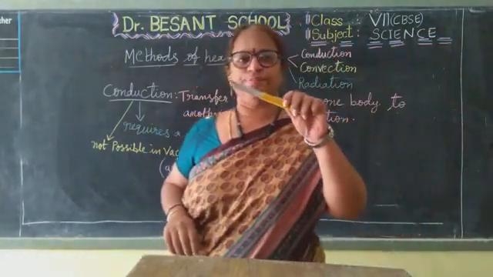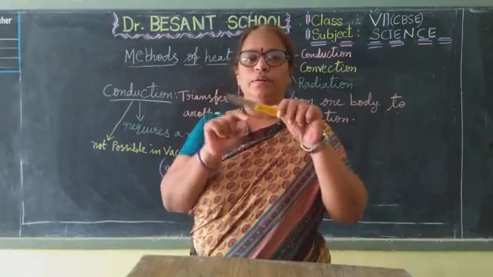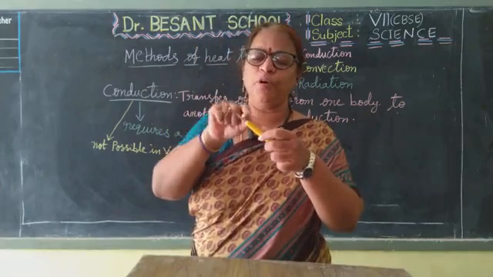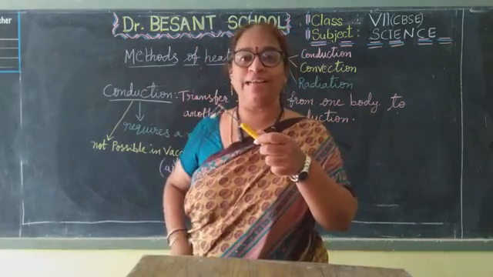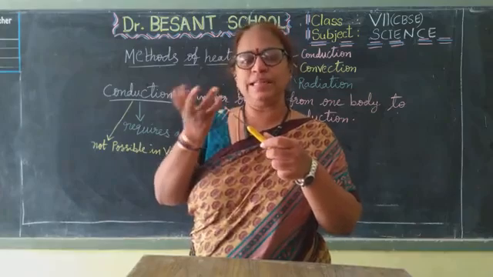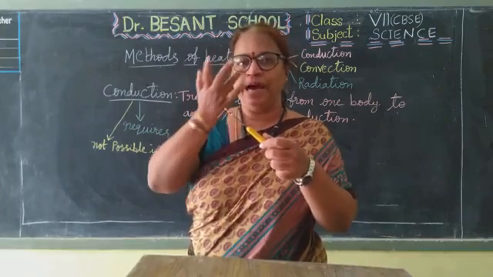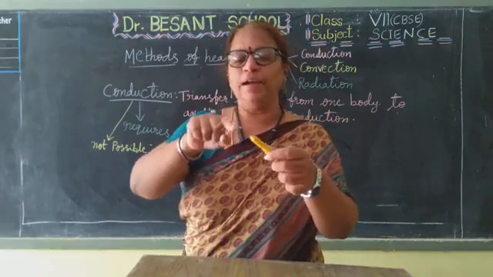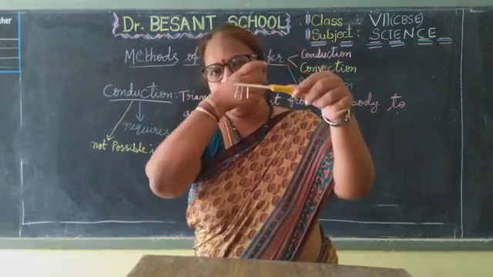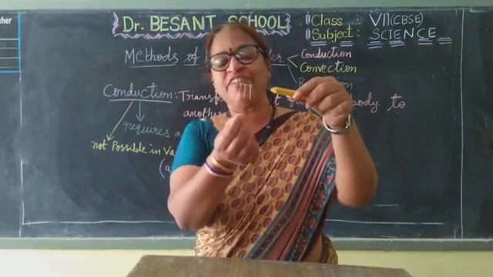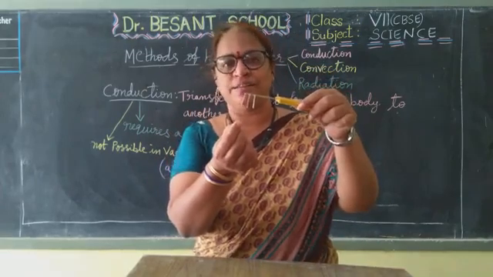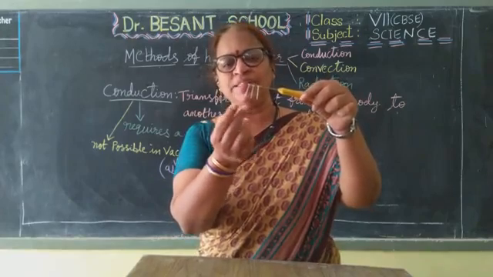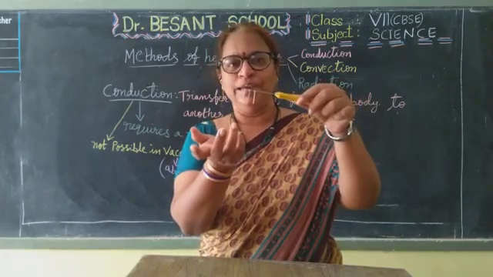You can see this. What is this I have taken? It is a chalk. Okay, and this front portion of the chalk is made up of metal, steel. Steel is nothing but a metal, isn't it? Iron, isn't it? So it is made with a metal. And what we have done for this chalk, 3 pins, alpins, are fixed with the help of wax. By using wax, I have fixed 3 alpins. Alpins are also made up of metal only, isn't it?